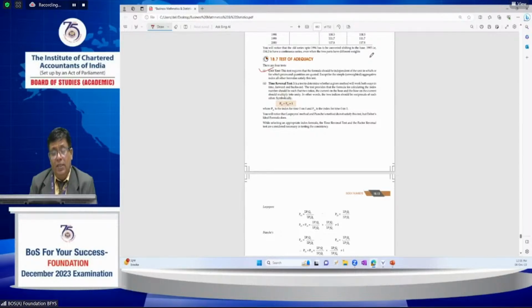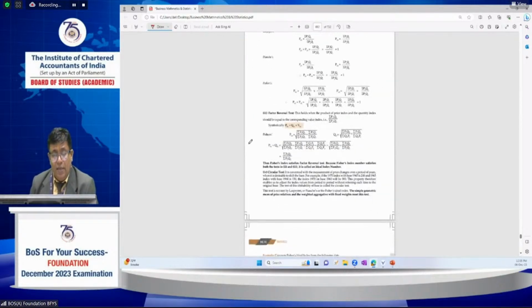Next one is the time reversal test, where we change the times: P01 into P10 equals 1. Here, Fisher's ideal index number satisfies the time reversal test. And the factor reversal test: sigma P01 into Q01 equals V01, which is sigma P1 Q1 by sigma P0 Q0. Here also Fisher's index number satisfies the test. Fisher's index number satisfies both tests 2 and 3.